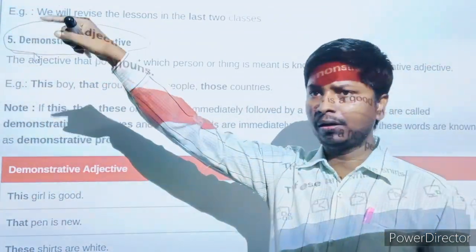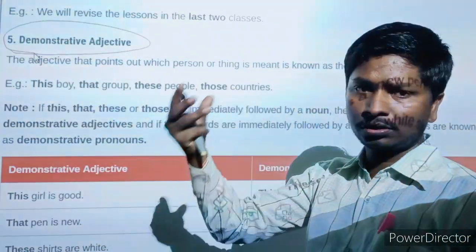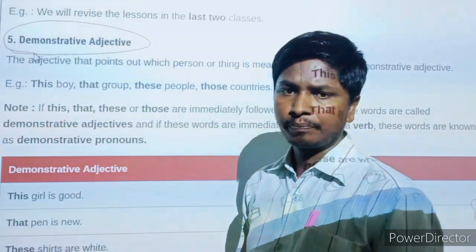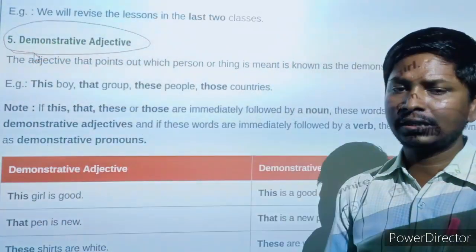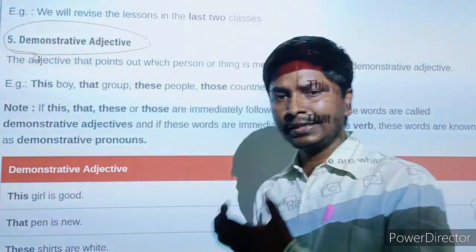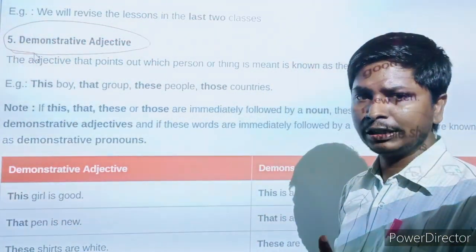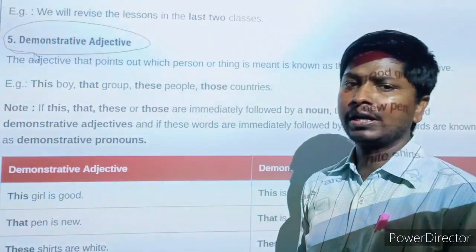It means when we use some sign to denote some person or some animal by using the hand, that is demonstrative. If the object is near to me, we can say this, and if the object is very far from me, we can say that.